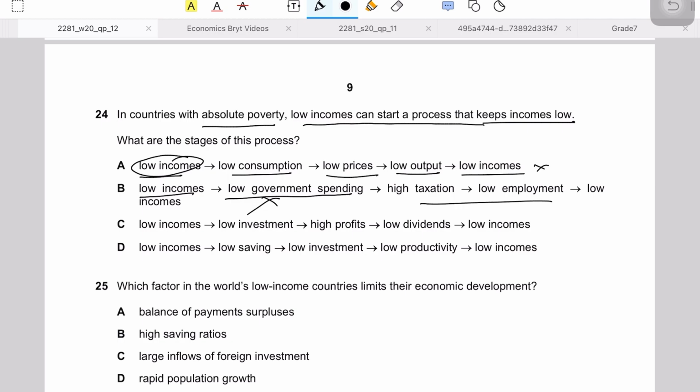There's no need right now to read the remaining of the whole answer, because we need to complete the answer in a limited amount of time, right? So low incomes would mean low investment. Okay, this makes sense. Low investment would not mean high profits again, so this is also wrong.